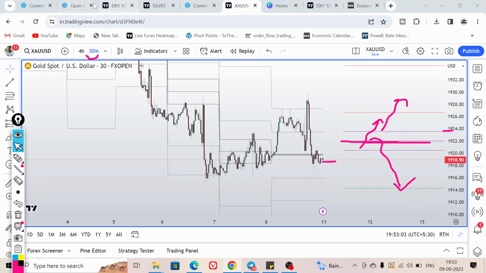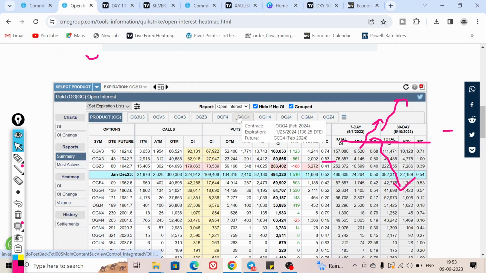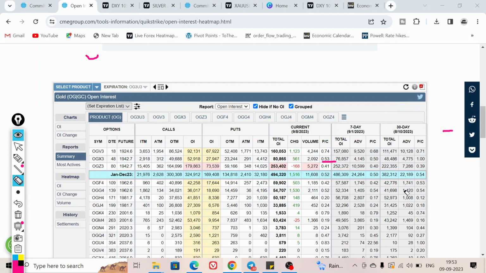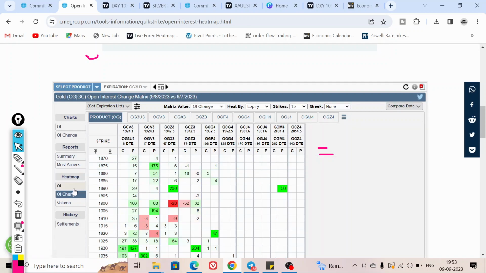And if we check the open interest data for gold future for the nearest expiry, the current PCR ratio is 0.74, which is in bear's favor. So for the nearest expiry, it is 0.74 on the gold future chart. And if we check the important support and resistance levels on open interest, let me show you.